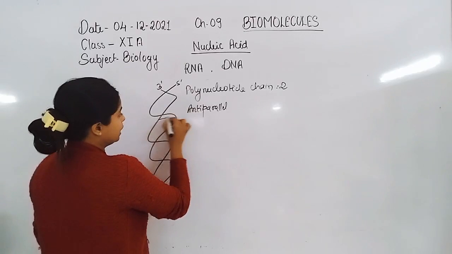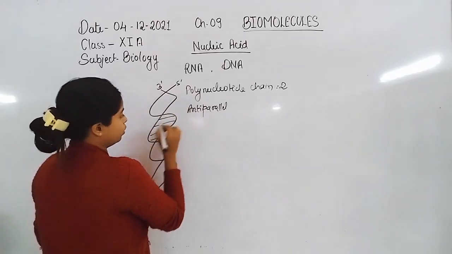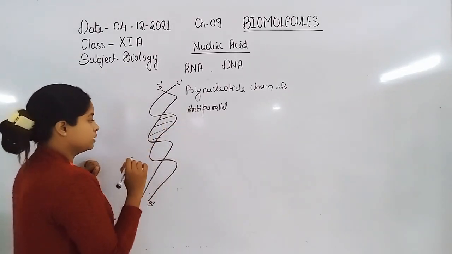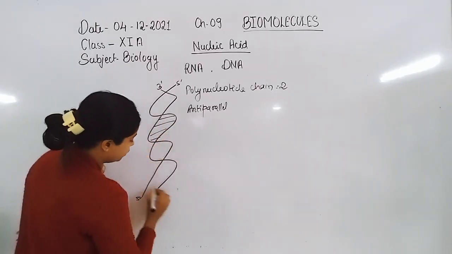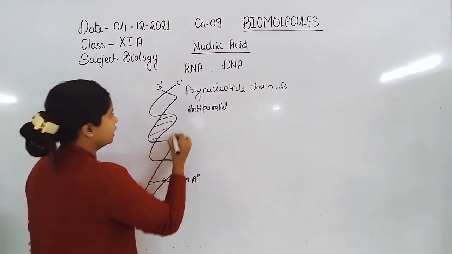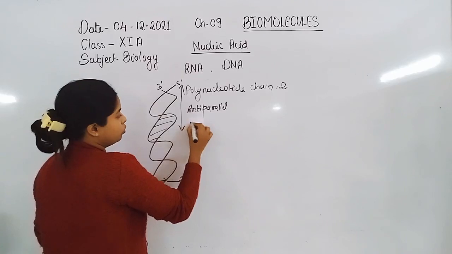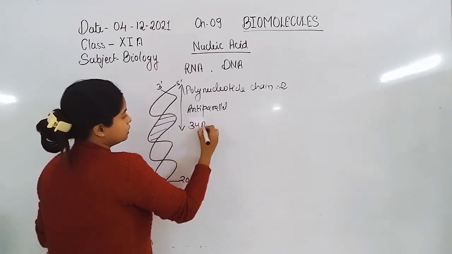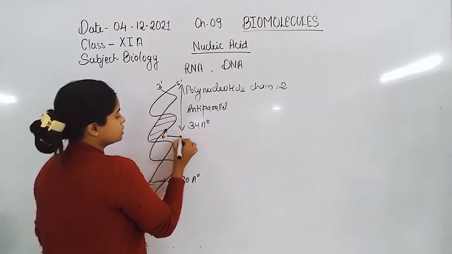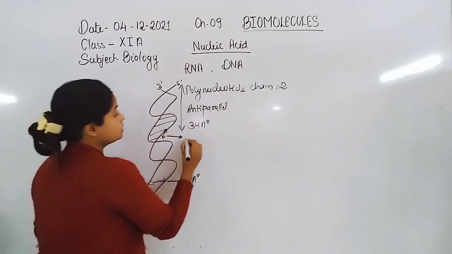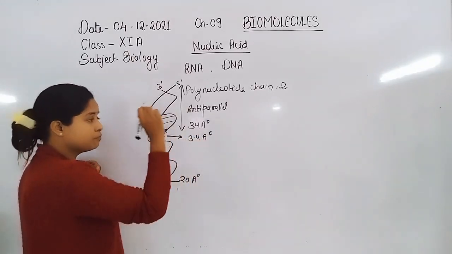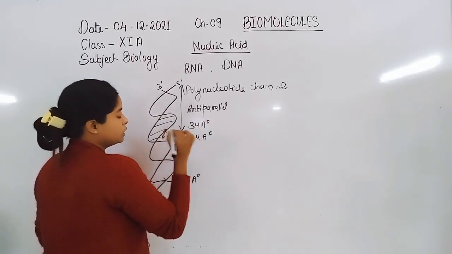These two chains are held together by the hydrogen bonds between the nitrogenous bases of the two polynucleotide chains. If we talk about the width of DNA, 20 angstrom is the width, and the length of one coil is 34 angstrom, and the distance between two nucleotides is 3.4 angstrom. So how many nitrogenous bases are present in a single coil?